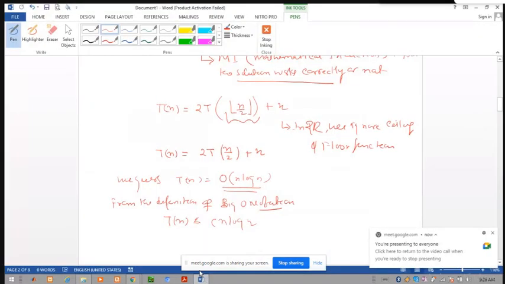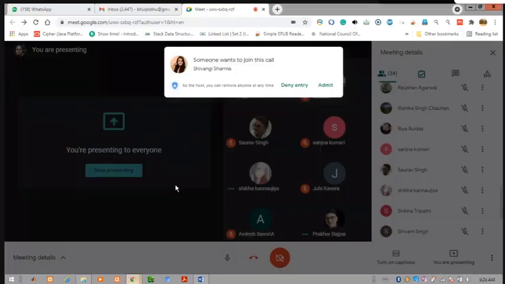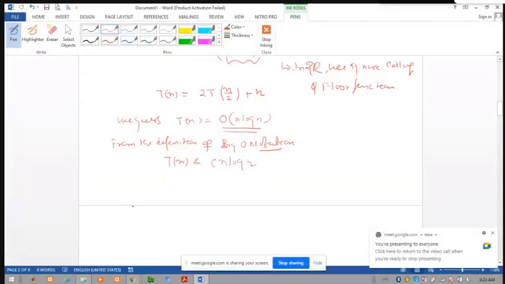So let us assume that this solution is true by using mathematical induction. Here we prove by using mathematical induction. We take the help of mathematical induction, we prove that T(n) is less than or equal to C of n log n.